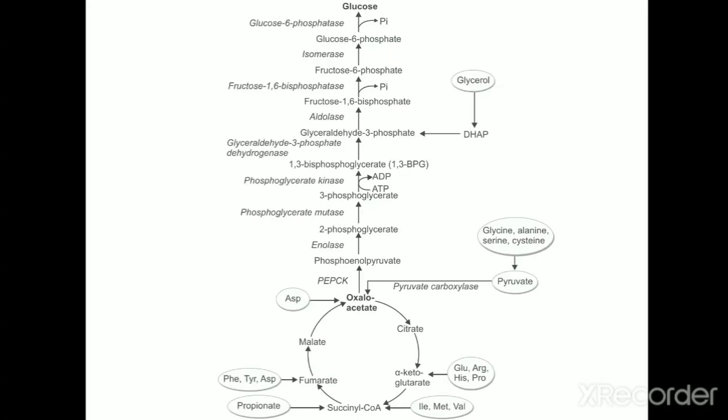So just draw this flowchart in your essay question. If the question is how methionine, valine and isoleucine are converted into glucose through gluconeogenesis, then the pathway is different. The metabolism of methionine, isoleucine and valine produces succinyl CoA, and succinyl CoA is an intermediate in the TCA cycle, and it is converted into oxaloacetate.